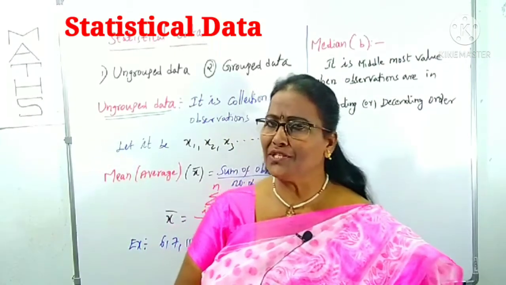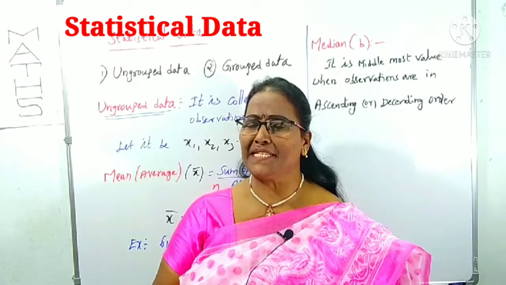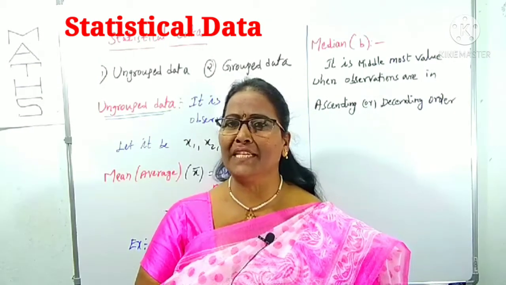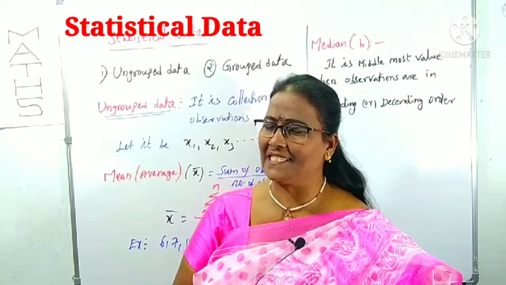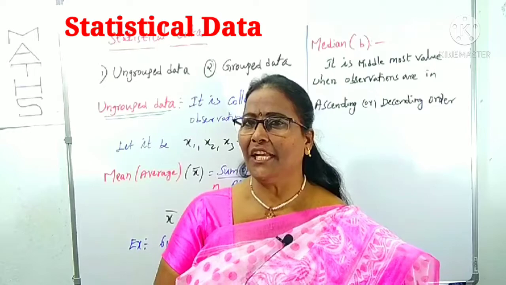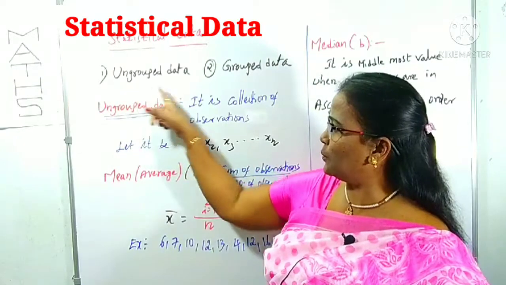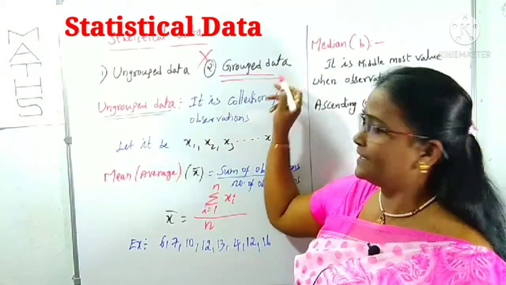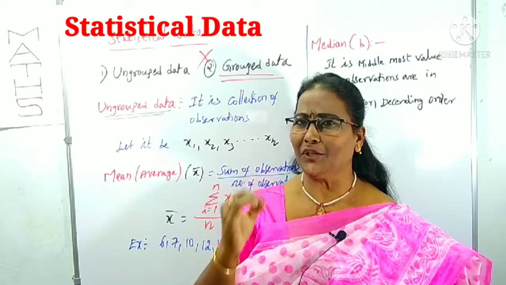Which topic am I going to start in today's video? Yes, exactly, measures of dispersion. First of all, what is measures of dispersion finding for? We can find measures of dispersion for statistical data. You know what statistical data is from your lower classes. That is simply known as statistics. There are two types of statistical data: one is ungrouped data, another is grouped data. According to the 2021 syllabus, grouped data is deleted. Nothing to worry about grouped data. You have to concentrate on ungrouped data.